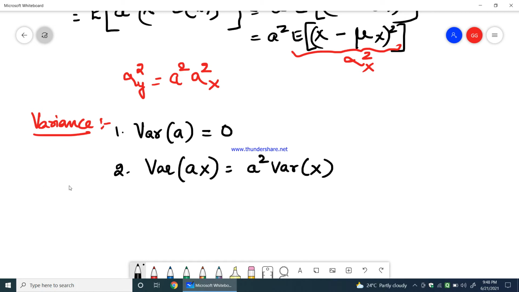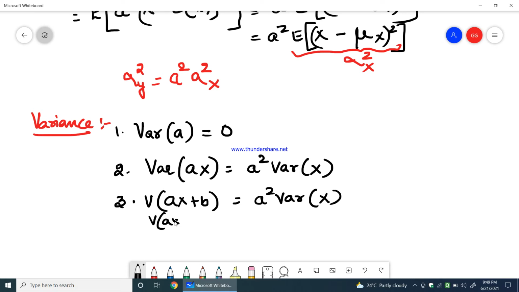Similarly, third would be variance of ax plus b, which would be equal to a square into variance of x. The reason is that variance of ax plus b is variance of ax plus variance of b. Now we know that variance of ax is a square into variance of x.